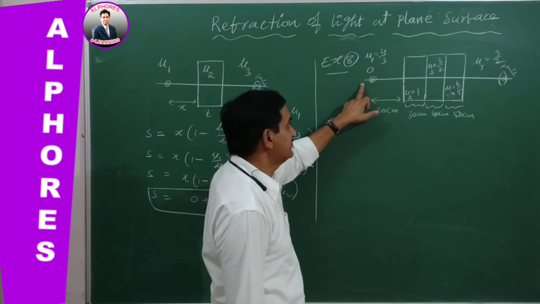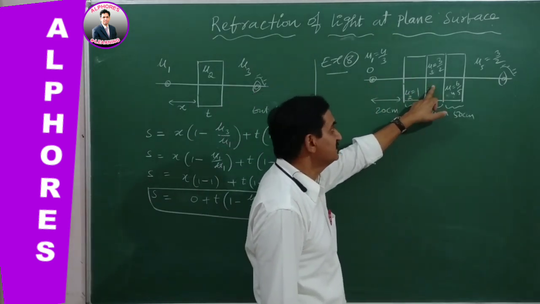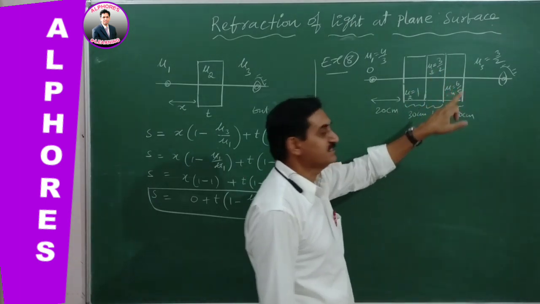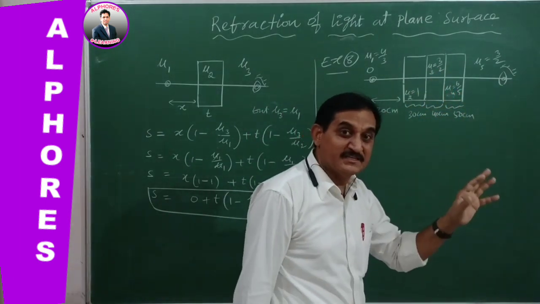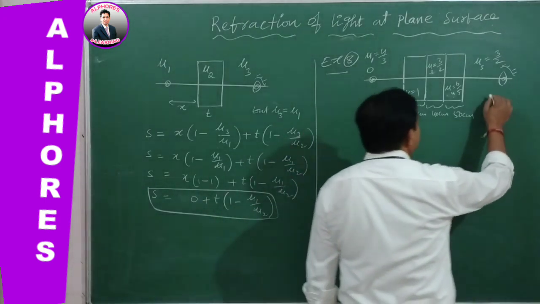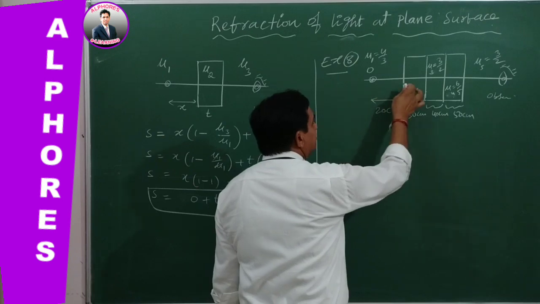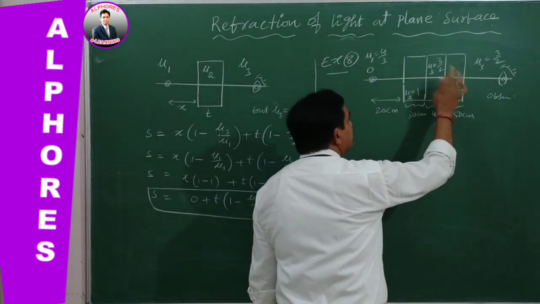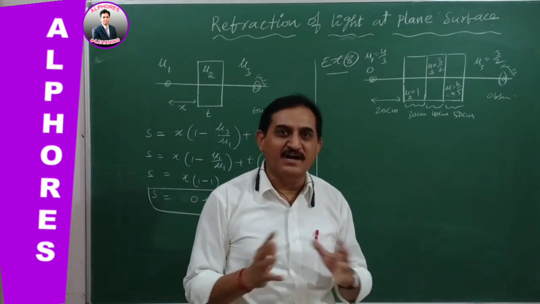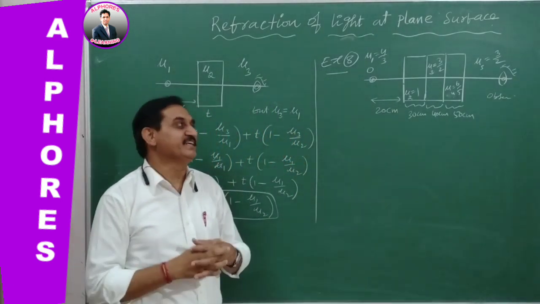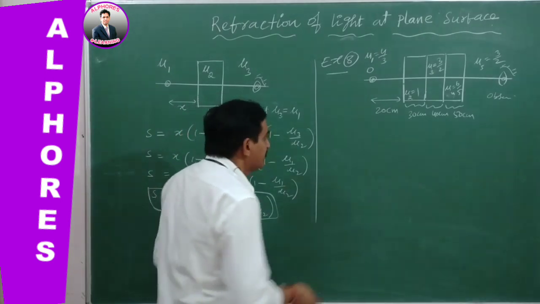This is the first incident medium. This is the second incident medium. This is the third incident medium. This is the fourth incident medium. But the fifth one is the observer, that is known as the observer medium. So this is incident 1, incident 2, incident 3, incident 4. So we have 4 incident media and 1 observer medium. Therefore, we can go for the formula.